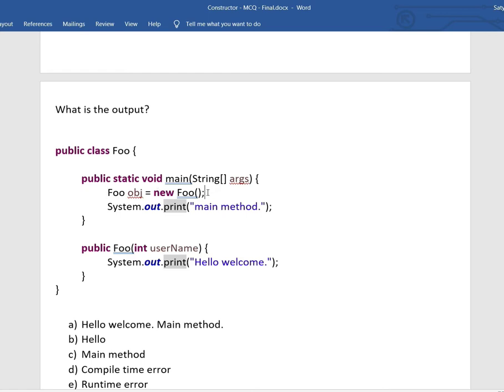What will happen here? In our class we don't have a default constructor, but we are trying to create an instance using the default constructor. Generally, if you don't provide any constructor, the Java compiler will provide a default constructor, but you already provided a parameterized constructor. So the Java compiler won't provide any constructor, and this code leads to a compilation problem because it couldn't find a no-argument constructor. So the answer would be compile time error.